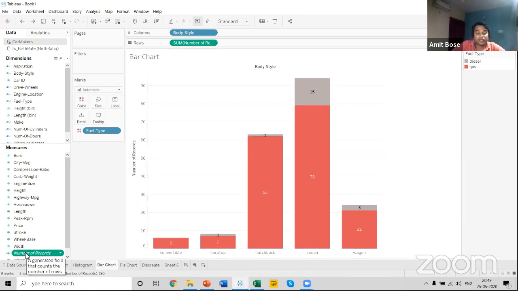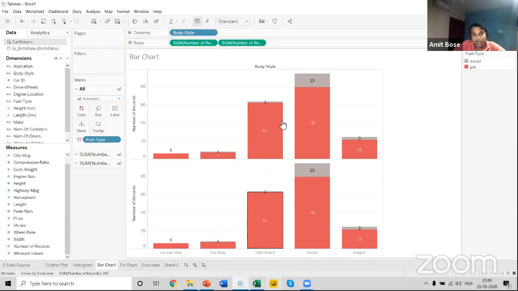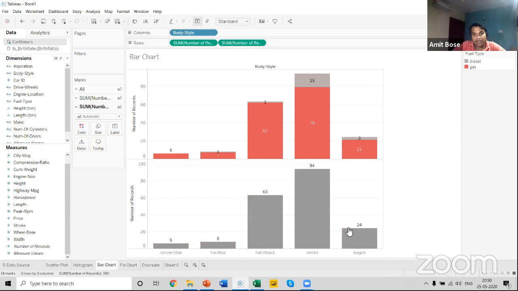Now, as I mentioned earlier, you can see how handy is this particular option that Tableau creates by default, the number of records. So I can just bring the number of records from here, and you can just release it in the row shelf, and you can see 2 charts that have been created. And as I mentioned, I can remove the chart from here, and I can get a simple chart.